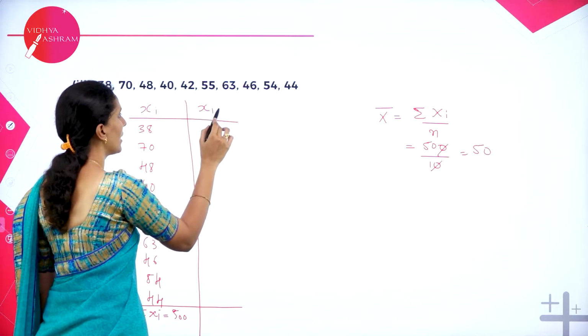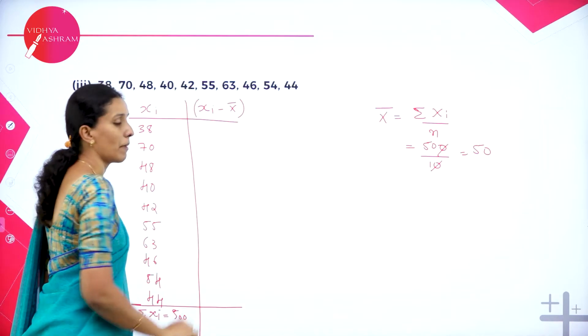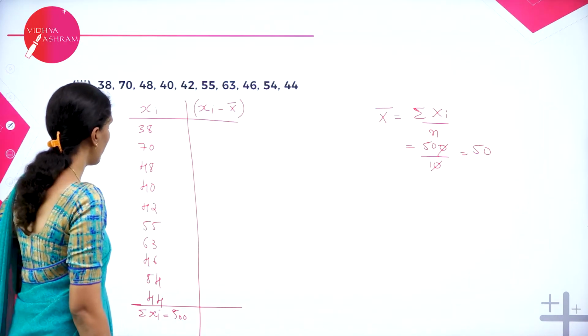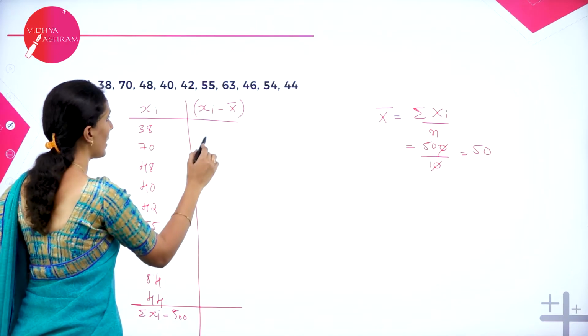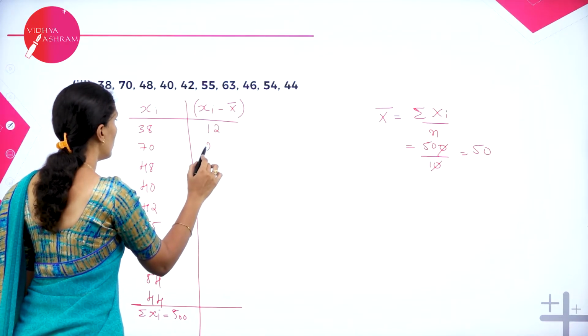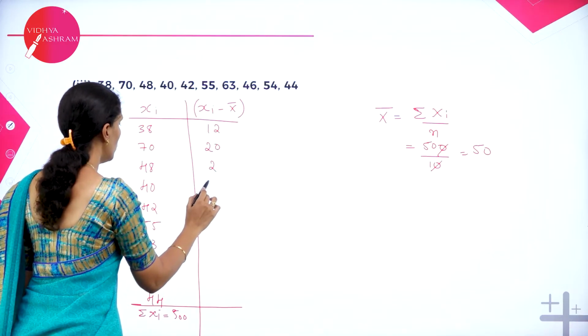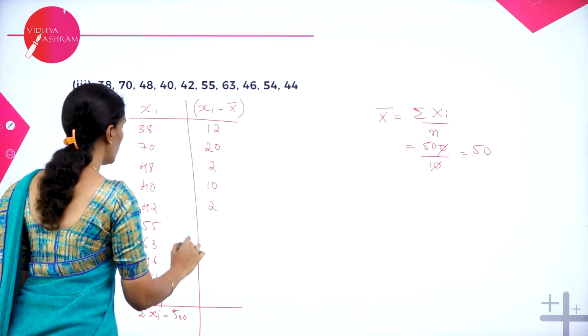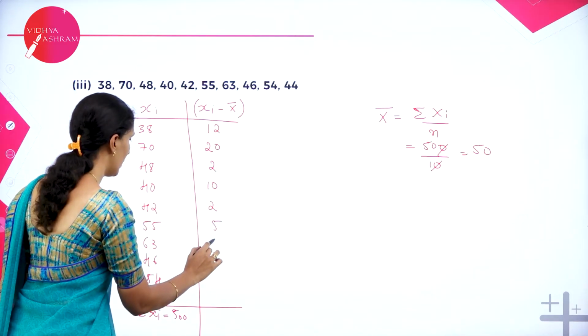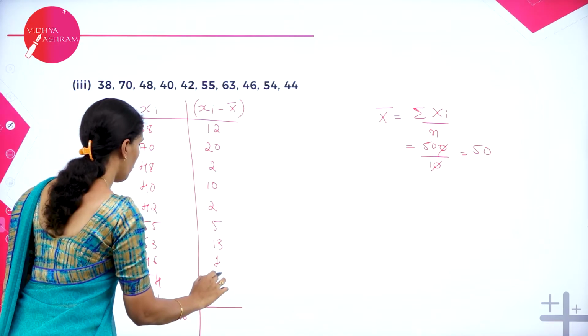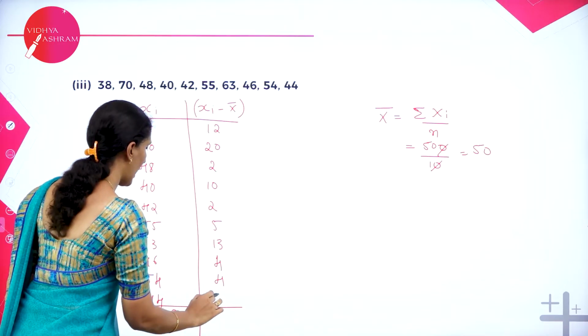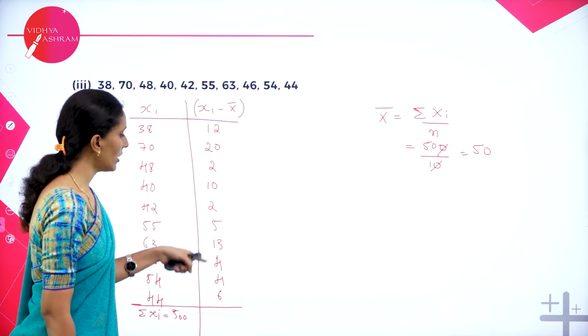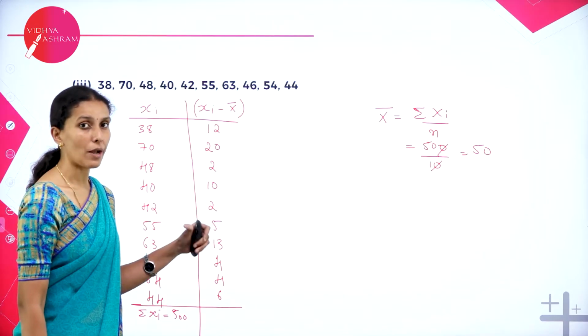Let us subtract x bar from each observation. So subtract each and every value. 38 minus 50 gives 12, then 20, 2, 10, 2, 5, 13, 4, 4 and 6. So these are the deviations of each observation.